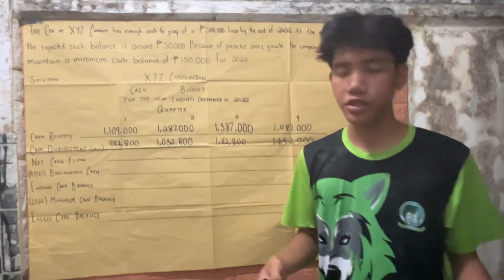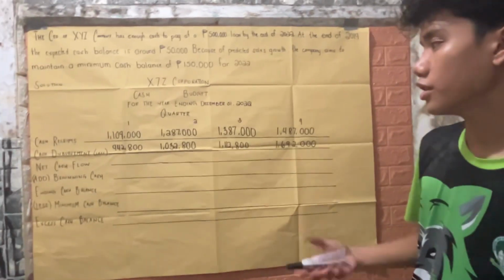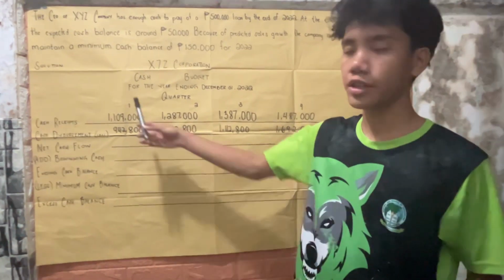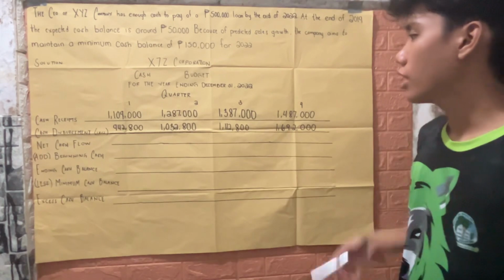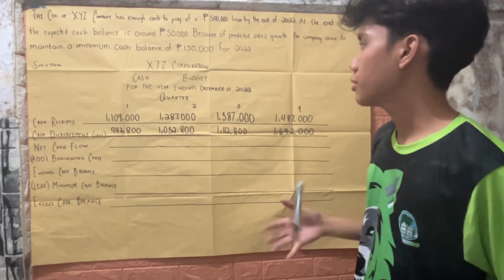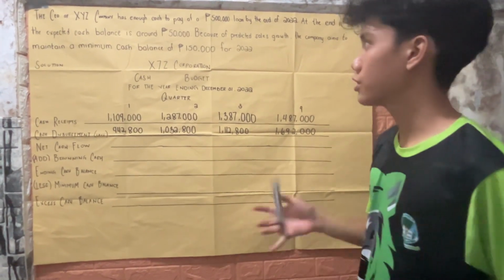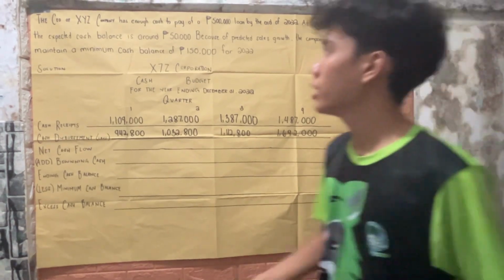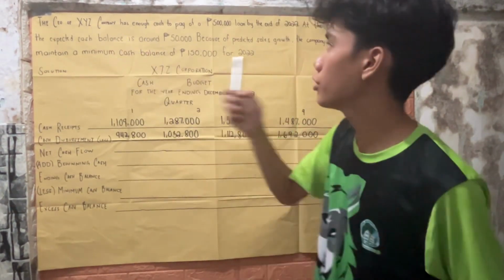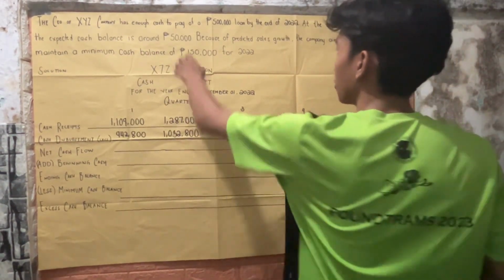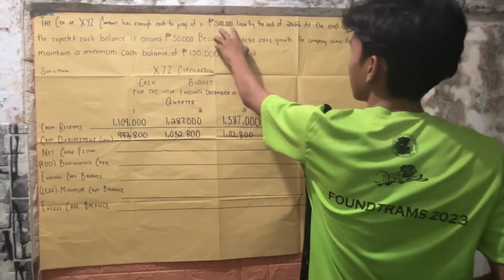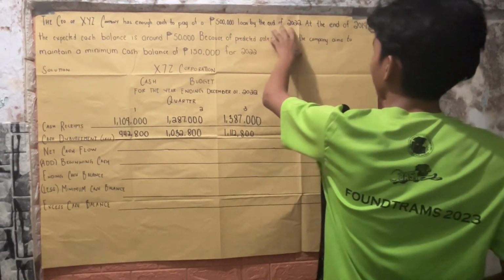Now that we're done with answering the cash receipts and the cash disbursements, which are now reflected in our basic format for the cash budget, let's proceed in answering the cash budget as a whole. So here's the problem. The CEO of XYZ Corporation wants to know if the company has enough cash to pay off a 500,000 peso loan by the end of 2022.